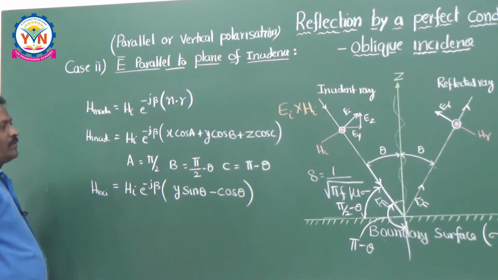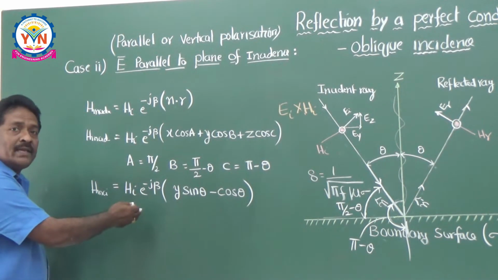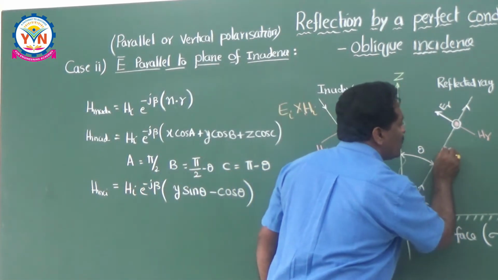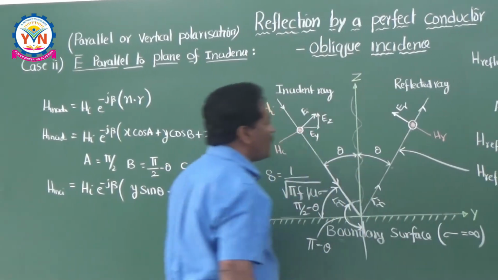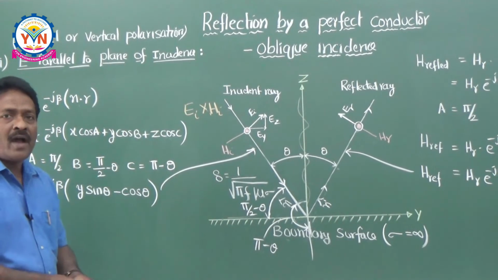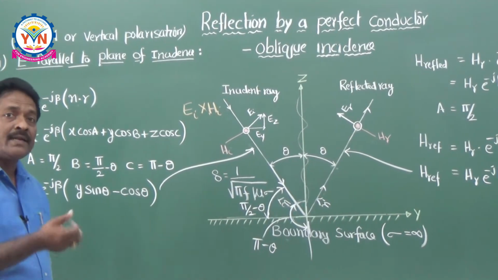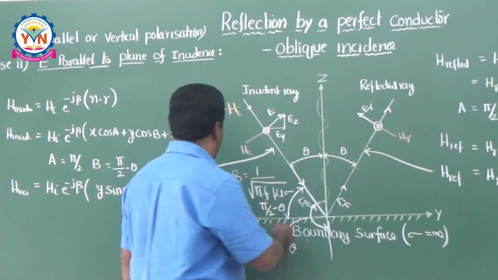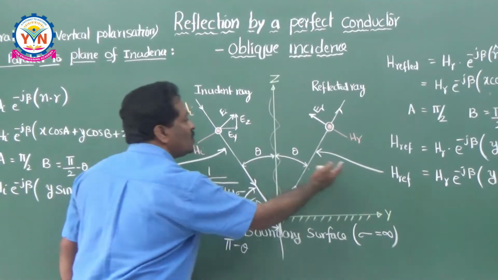So you know how to write the equation for H incidence and H reflection also. This equation is for the reflected wave, and this equation is for the incident wave. Now I would like to find the resultant of these. Resultant means very simple, you have to take the addition of these two.